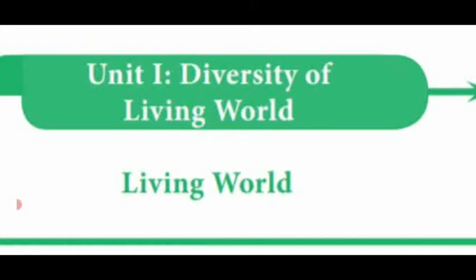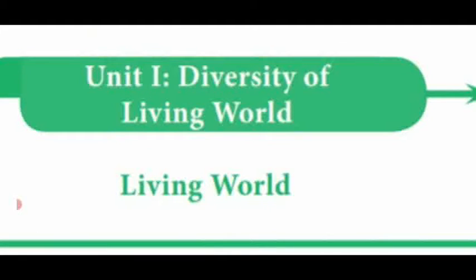Among these, the five kingdom classification of R.H. Whittaker is followed by all the scientists. It consists of five kingdoms: Monera, Protista, Fungi, Plantae and Animalia. We have also seen the comparative study of the five kingdom classification.